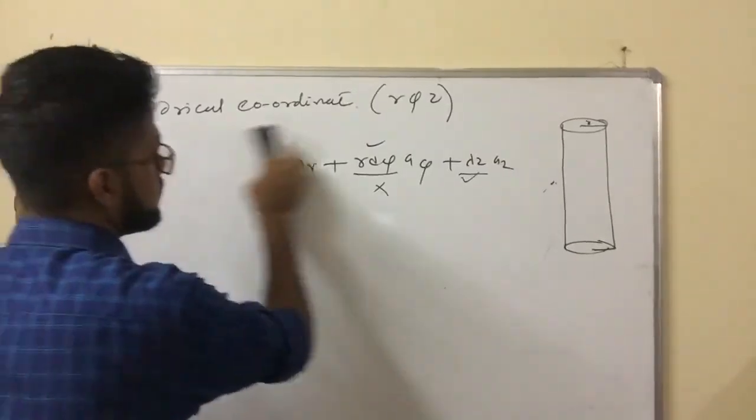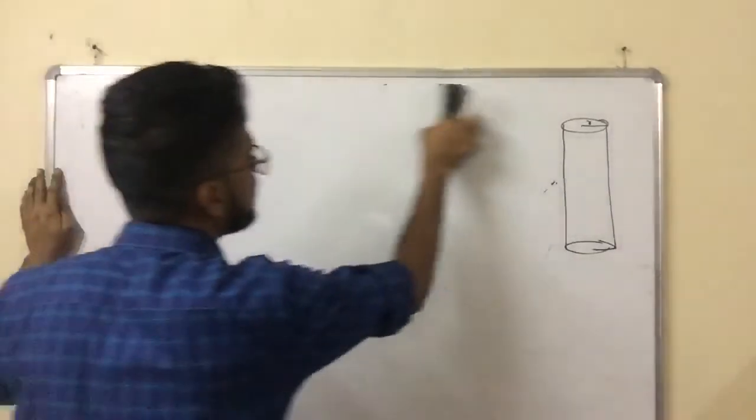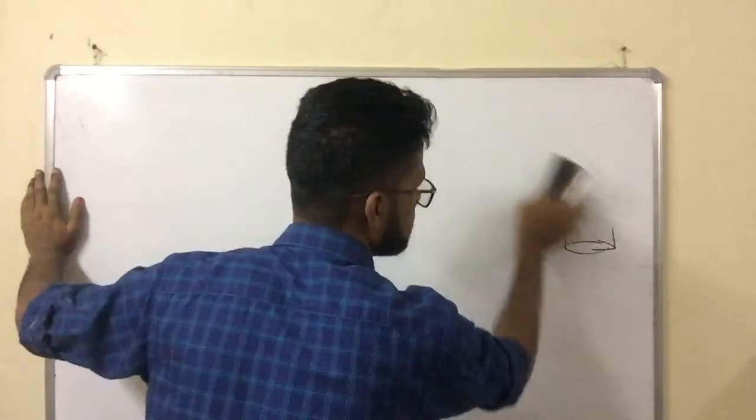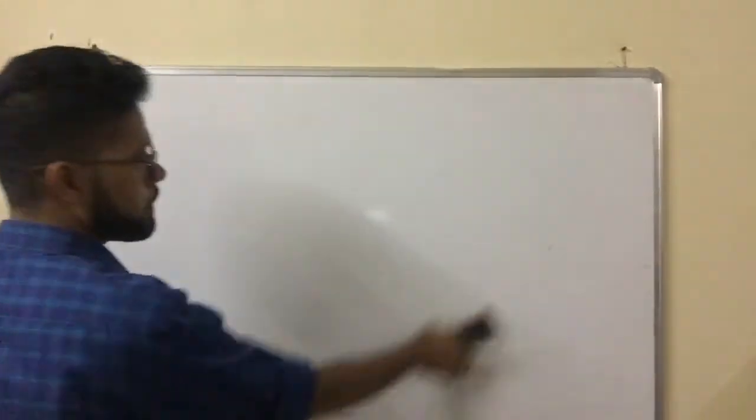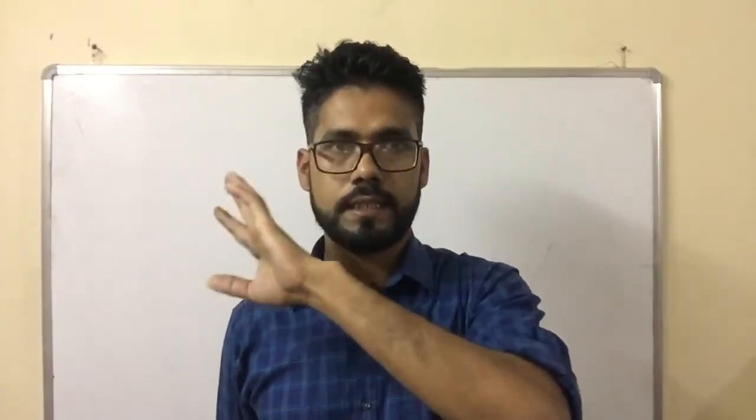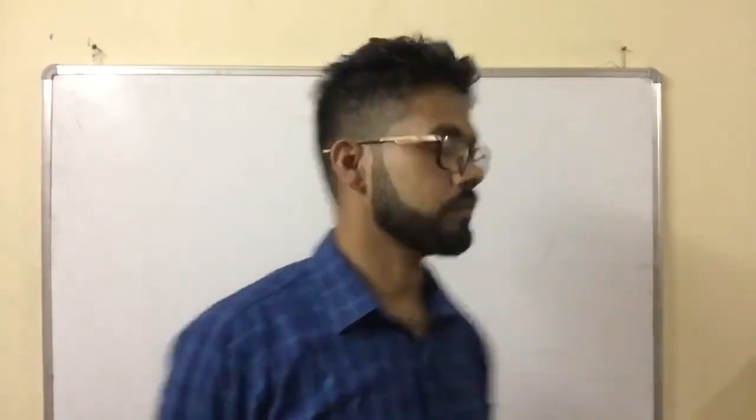This representation of coordinates is very essential, so I am asking you to remember the elemental length. Elemental length in rectangular coordinates, everybody knows: dx i plus dy j plus dz k. But in spherical and cylindrical systems it is also easy. How to remember? I am giving you tricks. If you remember, you can find out anything.